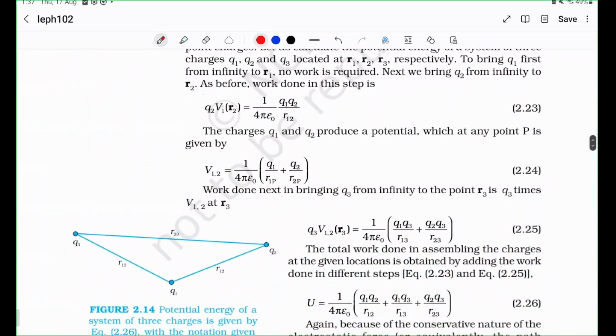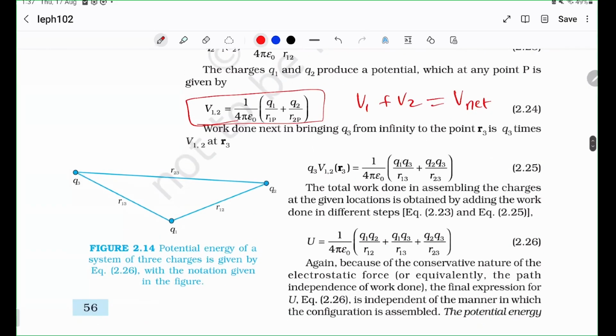So now we look at the potential energy of a distribution of charges. So, we have seen that the potentials can simply be added to create the net potential here. So here the potential energy, you simply multiply the charge here, right? So multiply Q3 to everything and you get your answer.